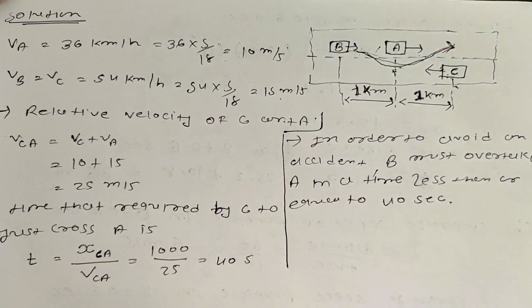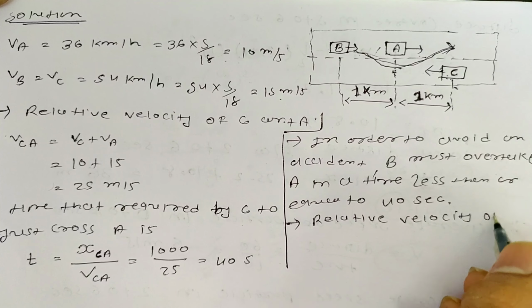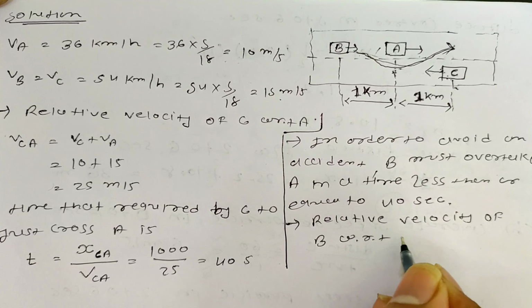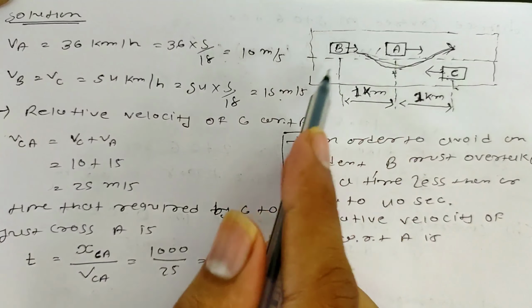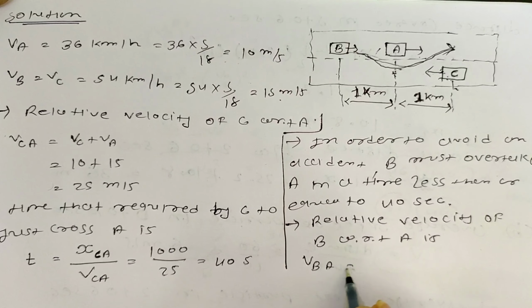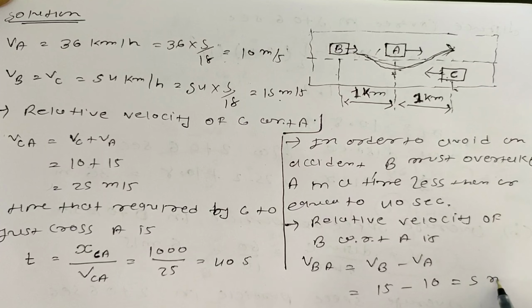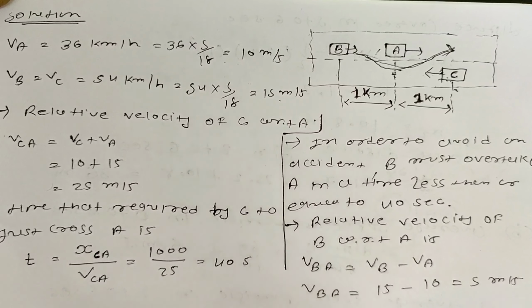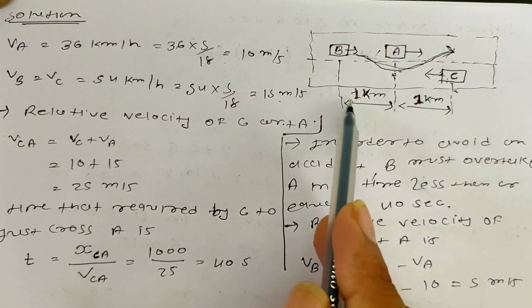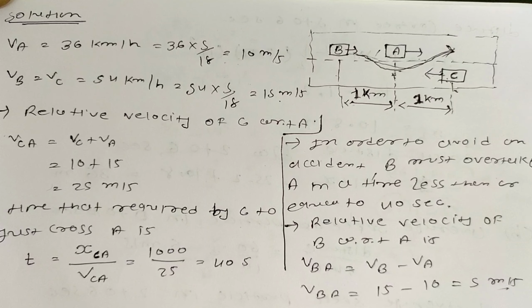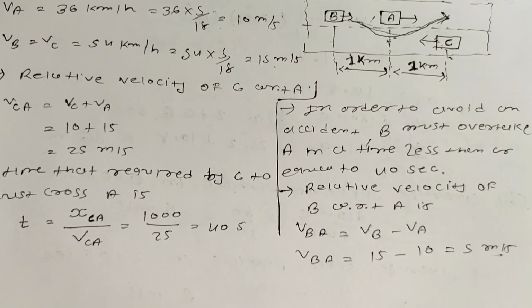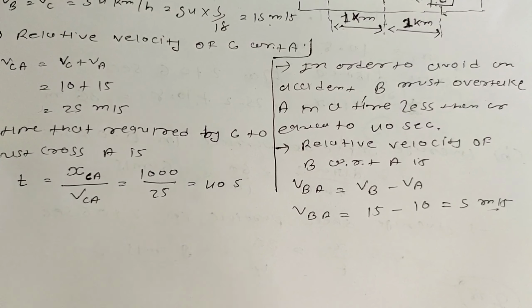So here the relative velocity of car B with respect to A is what? You can see that B and A are moving in the same direction, so VBA is equal to VB minus VA. VB is 15 meter per second minus VA, that is 10. So VBA is, we can say, 5 meter per second. Okay, so here the distance between B and A is 1 kilometer. Relative speed we have. Time भी है अपने पास, तो हमें क्या find out करना है? Acceleration. So here now we are finding acceleration.